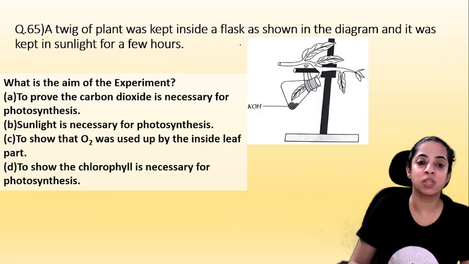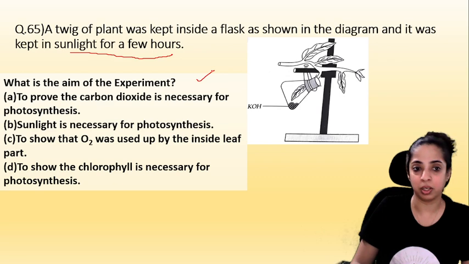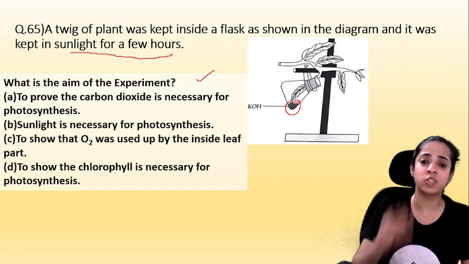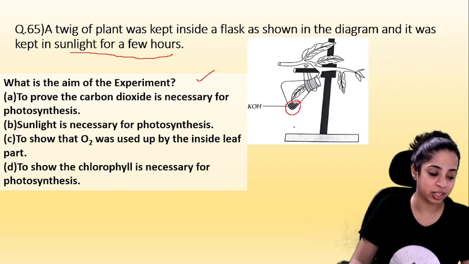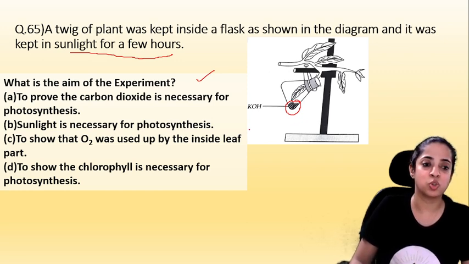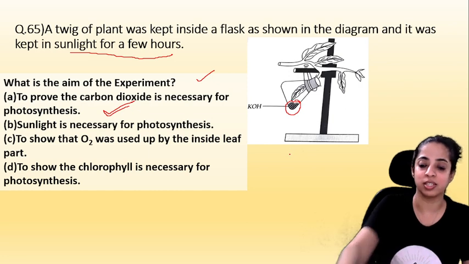65. A twig of a plant was kept inside a flask as shown. You can see the whole twig is kept inside the flask, and it was kept in sunlight for a few hours. What is the aim of this experiment? Can you see in the flask KOH is there. Read the question carefully. Yes, to prove that carbon dioxide is necessary for photosynthesis. KOH absorbs all the carbon dioxide. So if there is no carbon dioxide near the leaf, it will not be able to do photosynthesis.